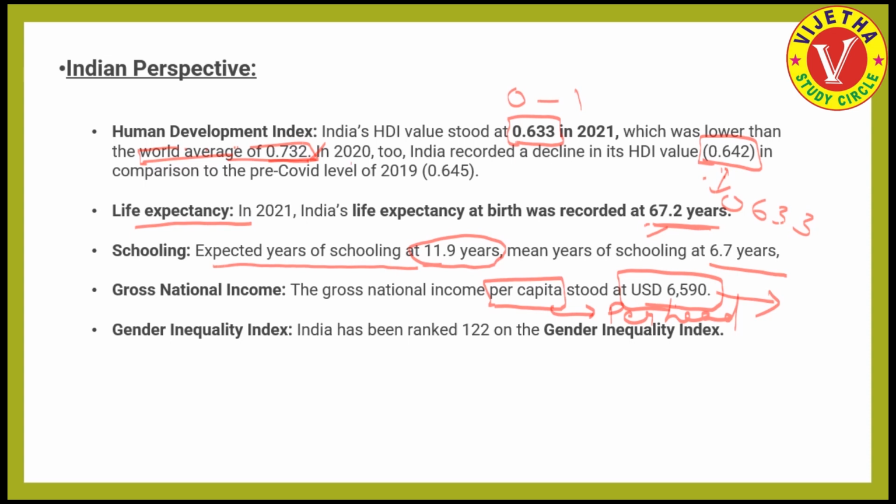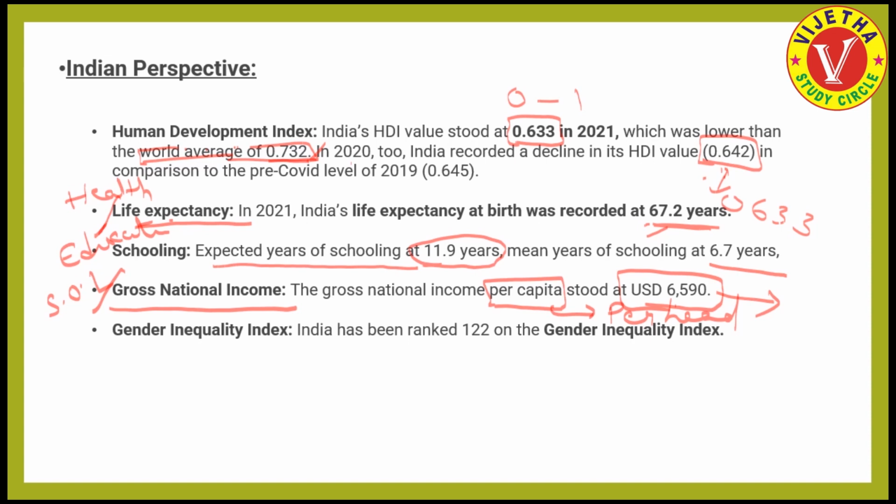So these are the three things: life expectancy, schooling, and income. Life expectancy is nothing but the health indicator. Schooling, we talk about as education. And the gross national income, on the other hand, is considered the standard of living. So in all these three indicators, this is the performance of India in the recent report.